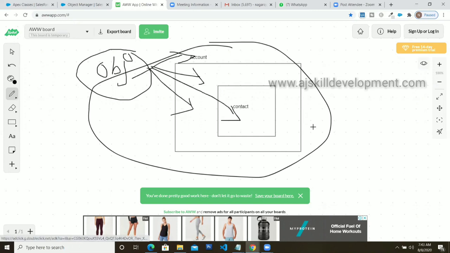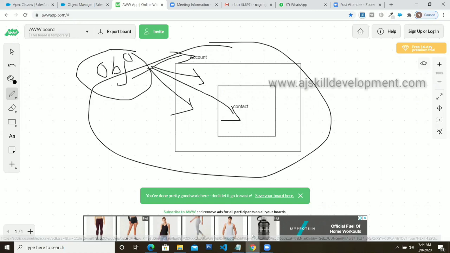Any doubts over here? Now you understood what is meant by wrapper class. You got the point? Yes, bro. The name is called wrapper, but otherwise the underlying concept is the object-oriented class concept only. You are having a class inside another class, so that is called a wrapper class. The advantage is that using a single object, you can access all the relevant records also. So that is what a wrapper class is all about.